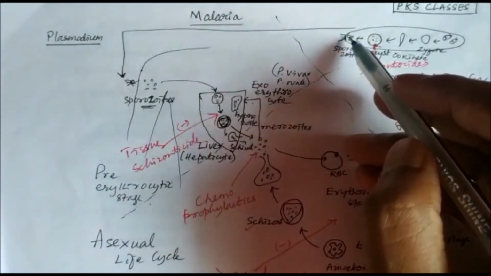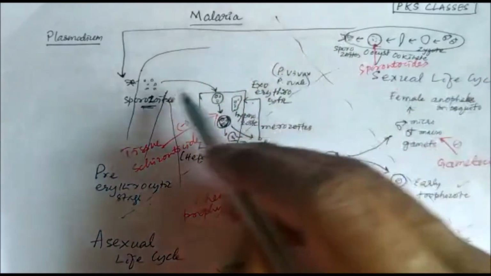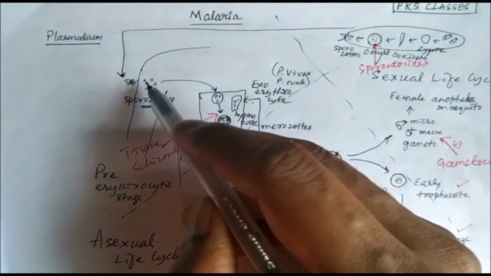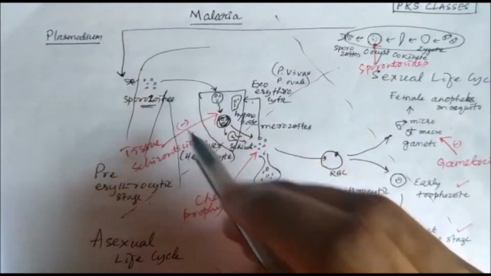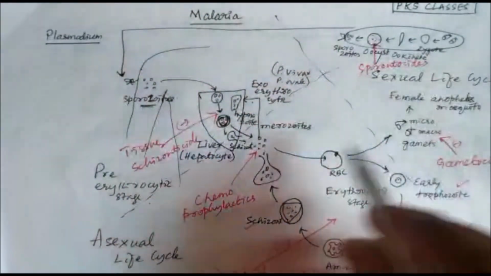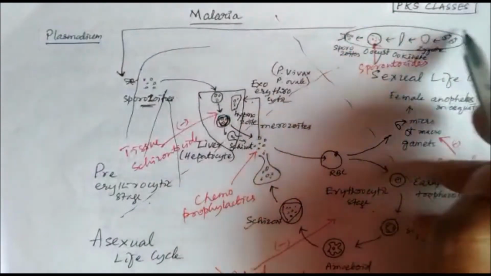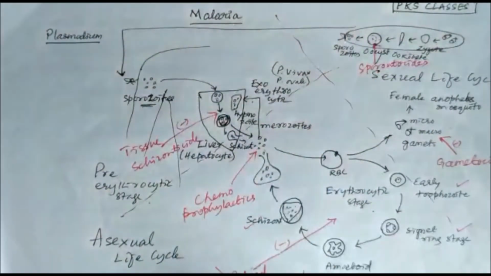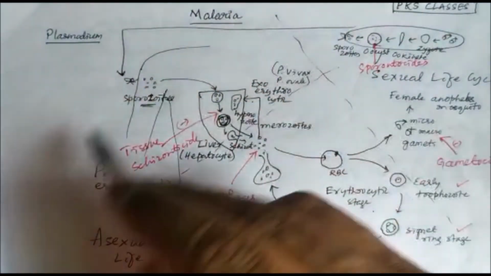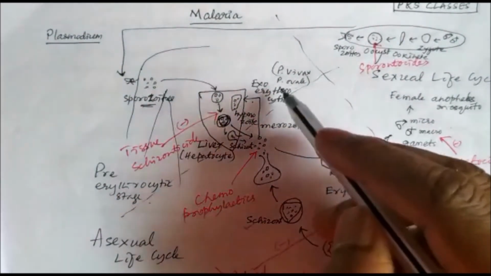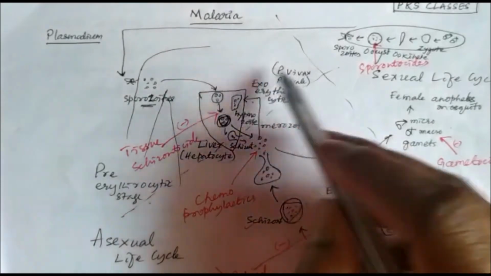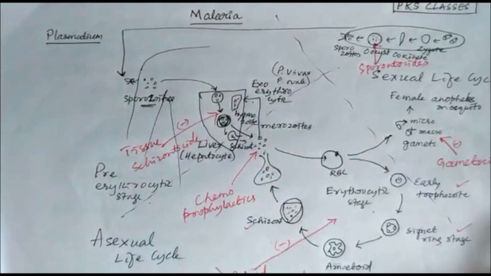These sporozoites come to the saliva of the mosquito, and when it bites somebody else, it releases the sporozoites. In this way the life cycle goes on. In the female Anopheles mosquito this is called the sexual life cycle, and in humans the asexual life cycle, consisting of the pre-erythrocytic stage, erythrocytic stage, and exoerythrocytic stage. This exoerythrocytic stage is absent in Plasmodium falciparum.